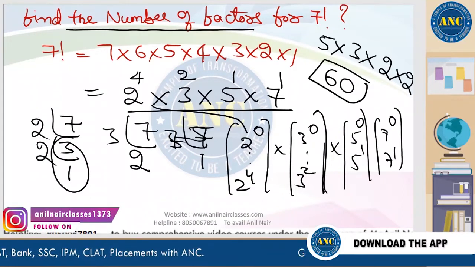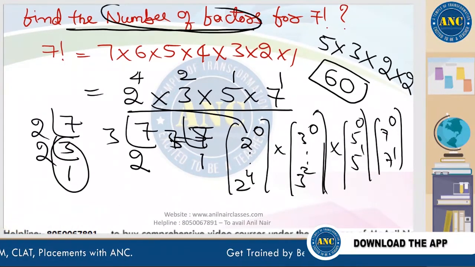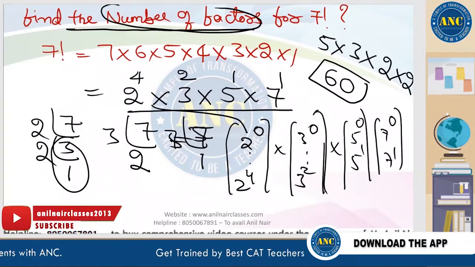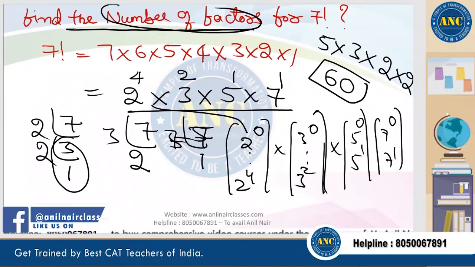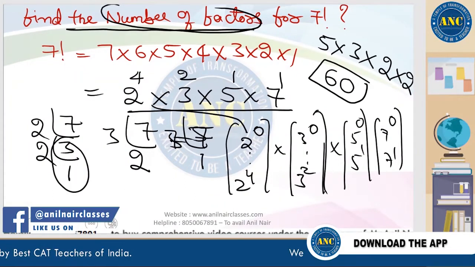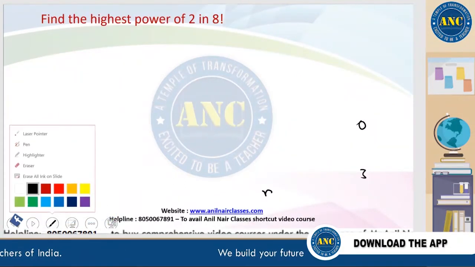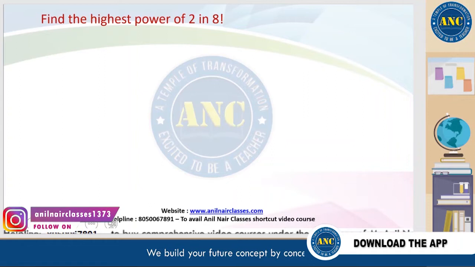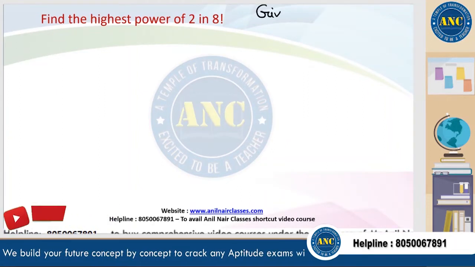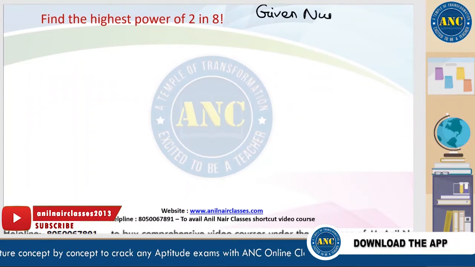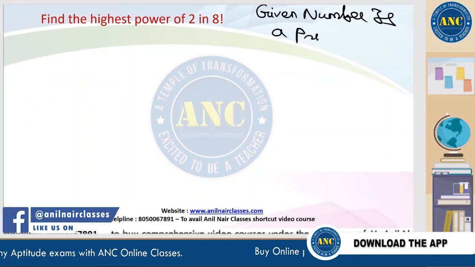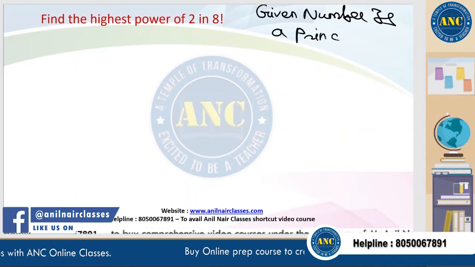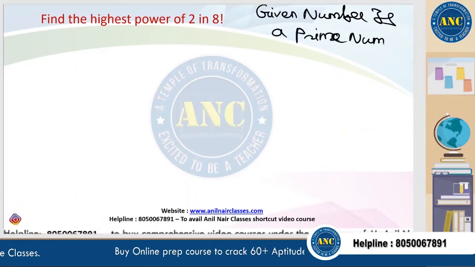Find the number of factors. 0 to 4 is 5, 0 to 2 is 3, 0 to 1 is 2, 0 to 1 is 2. 5 into 3 into 2 into 2. 15 4s are 60. Now let us get into the question. Now we are discussing highest power. If the given number is a prime number.